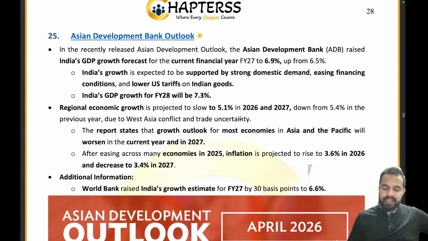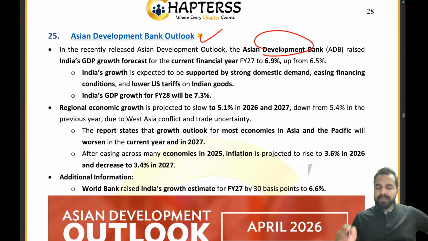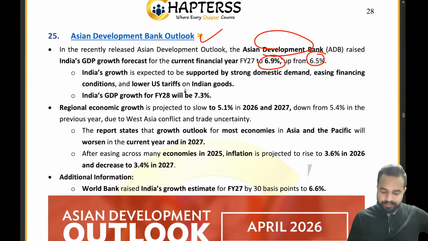That is the Asian Development Outlook, the Asian Development Bank Outlook. So, the ADB Outlook has been launched by the Asian Development Bank, right? And it basically provides us the GDP growth forecast. GDP growth forecast for India has been raised from 6.5% to 6.9%. That is something that we have to cover. For this financial year, fiscal year 27, it has been increased from 6.5% to 6.9%, right?